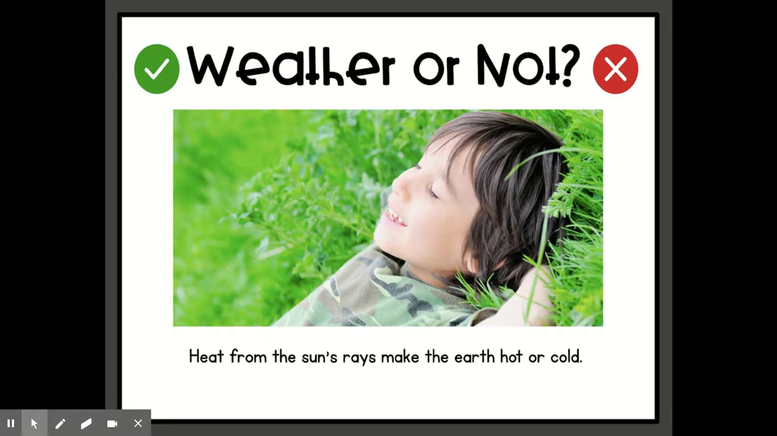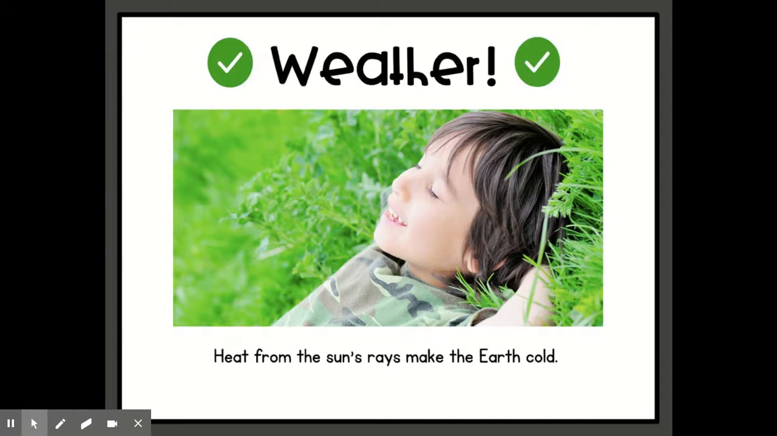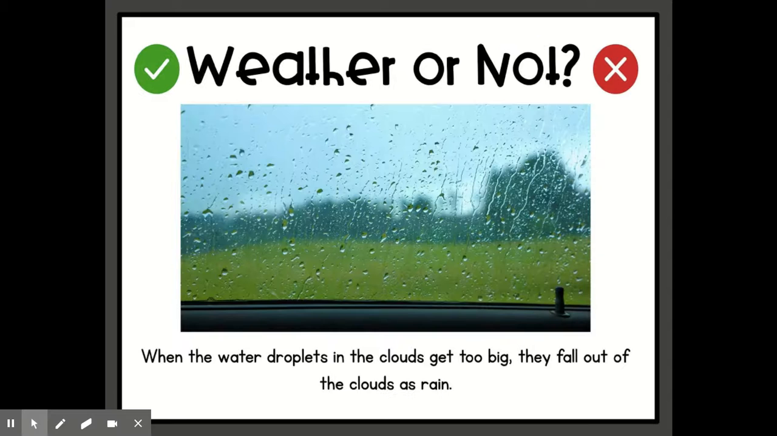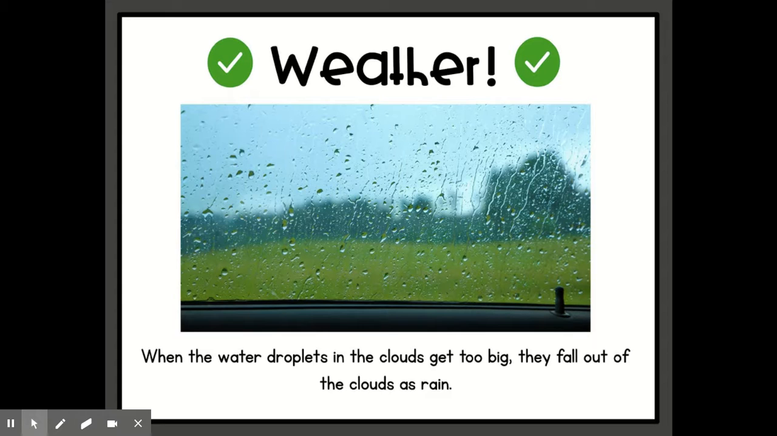Heat from the sun rays make the earth hot or cold. Right, the heat changes depending on how far or how close the sun is. We can either be hot or cold. Very good. All right, thumbs up or thumbs down. When the water droplets in the clouds get too big, they fall out of the clouds as rain. Correct. Your thumb should be up.